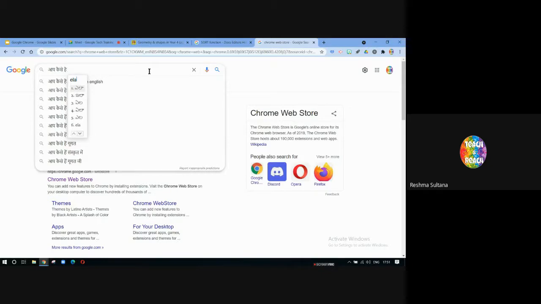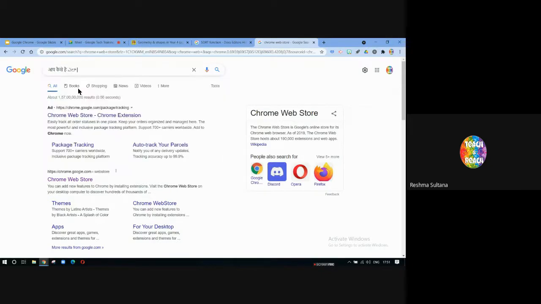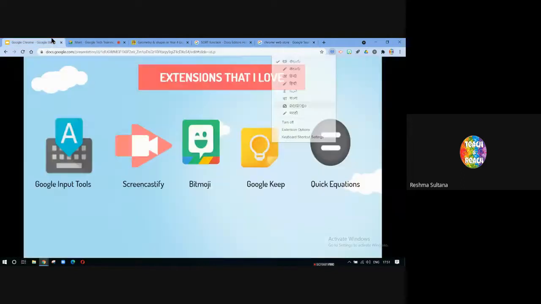So you can see immediately the language has changed. I didn't install extra keyboards. I didn't install extra software. Pretty easy. So one is Google Input Tools. The next one is Screencastify.